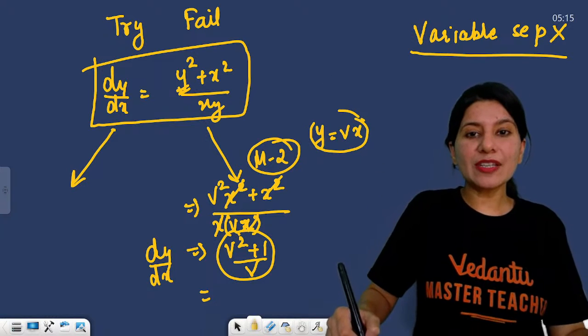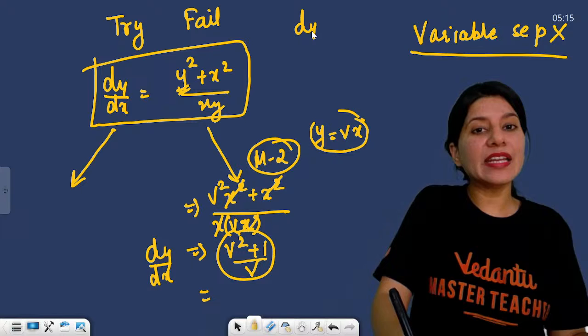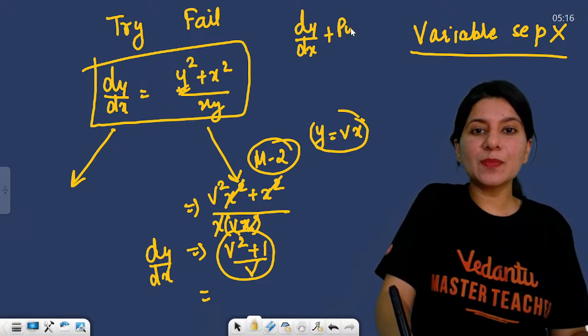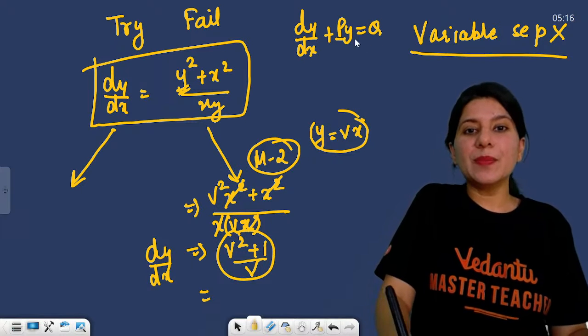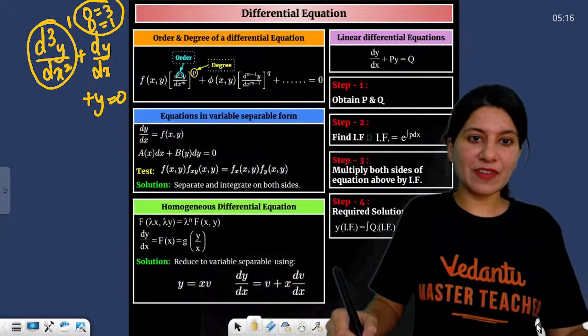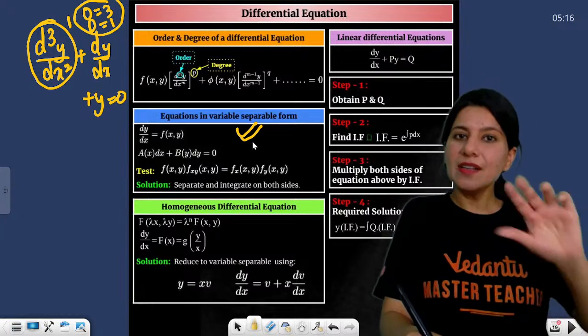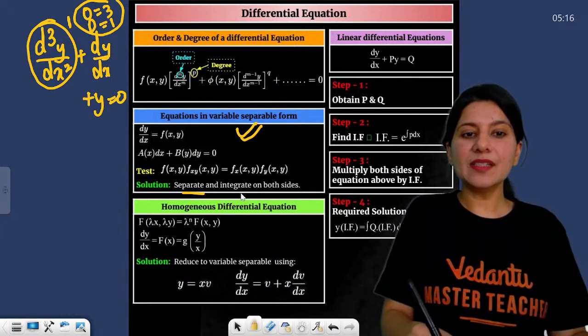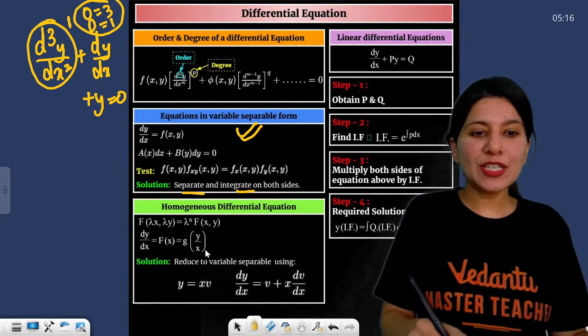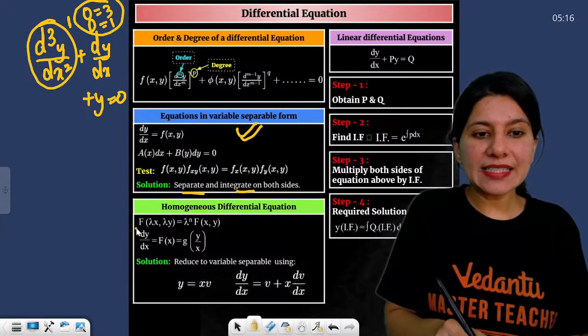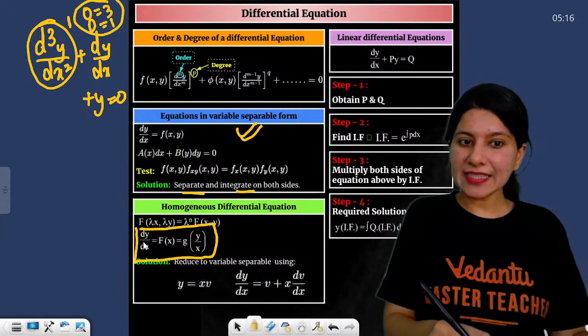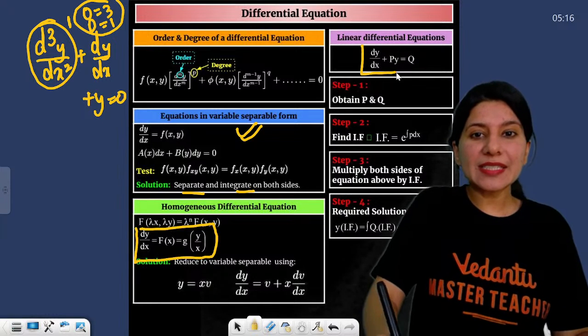You know how your linear differential equation in y looks like? dy by dx plus Py equals Q, where P and Q are functions of x. Now let us revise one more time. Variable separable means y and x are separable. Homogeneous is dy by dx as a function of y by x. Linear differential equation looks like this.